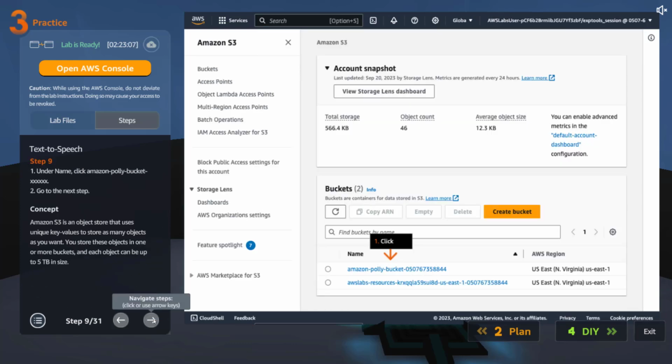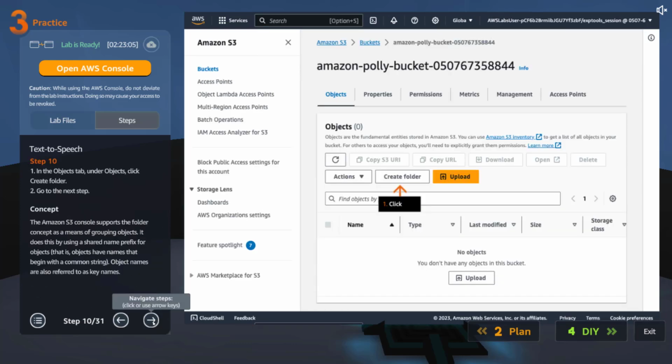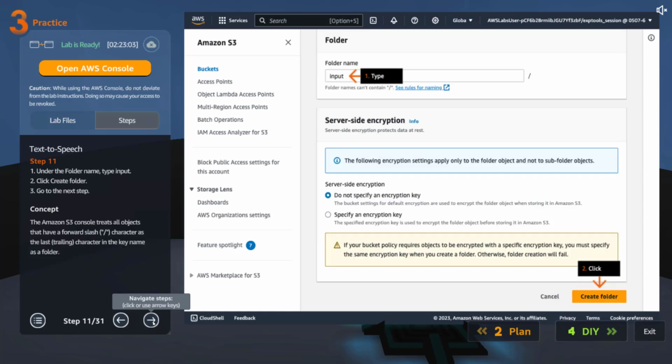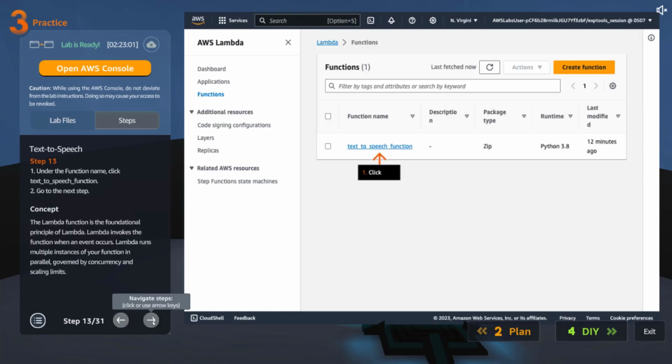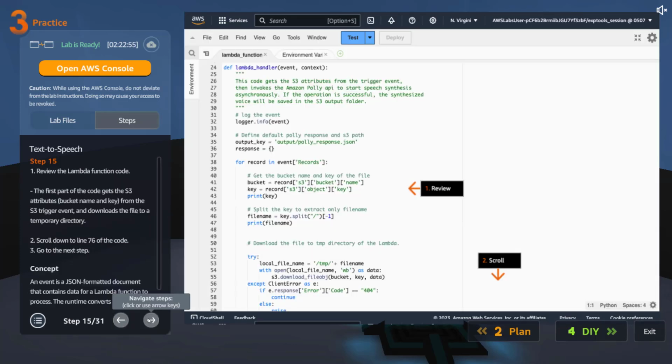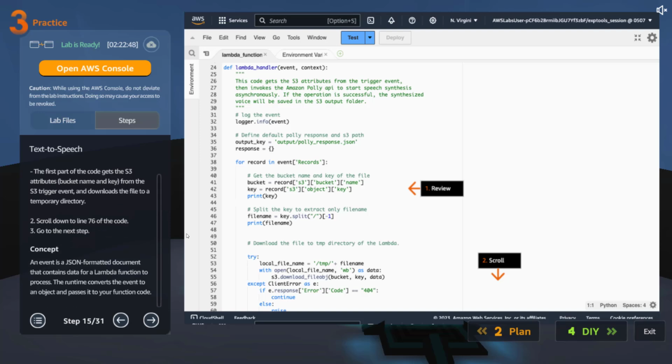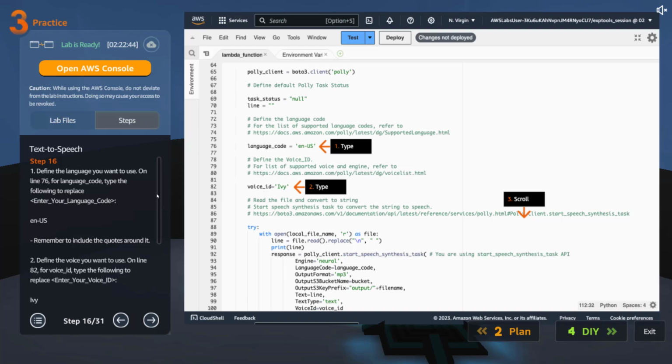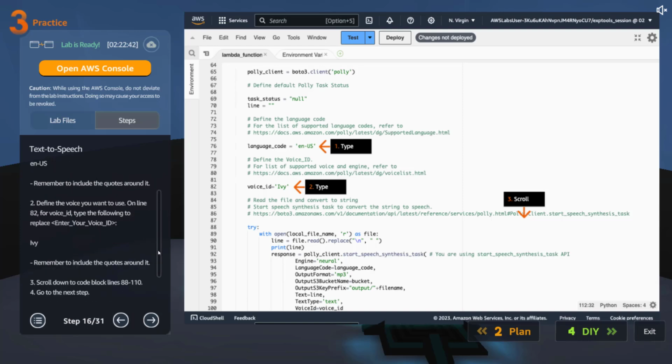Let's go to S3, open the bucket, create a folder, import. Create it. Lambda, click on it, it's already created, which calls the Polly API. And yeah, we can see here this looks similar to our previous one where we are triggering Textract, and here we are hard coding the values.